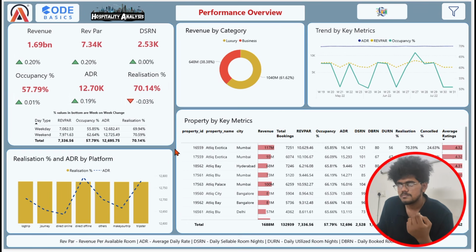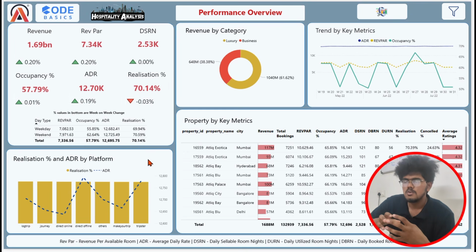And also, if we come to this chart, realization percentage and ADR by platform. So the ADR and the realization for the specific platform is literally the same, but the average daily ratings differ from platform to platform. And this is all about the overall performance of the company overview.